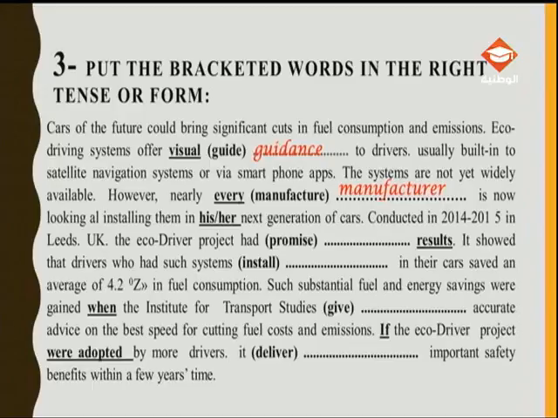Conducted in 2014-2015 in Leeds, UK, the EcoDriver project had promise results, had blank results. What about the word results? It's the noun, and we have a blank before a noun. So, what is the adjective from promise? It's promising results. Means results that provide us with good information about the future, okay? It could be really good for the future, promising results.